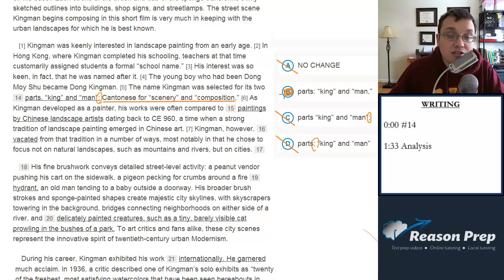So we're left with B. So how does B work? Well, with B, we use a colon to introduce this explanatory information, and we can use a colon because you have a complete sentence before the colon and then a phrase or extra information after it. So no problem there. And then king and man, comma, Cantonese for scenery and composition. No problem, just connecting two pieces of information with a comma. It's essentially an appositive or an explanatory phrase after that. So no problems at all with B.